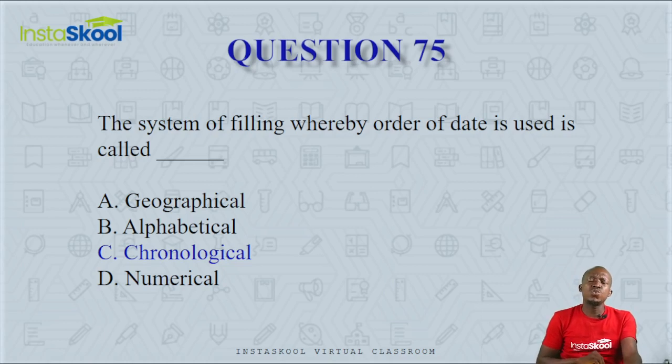But when you use chronological, it means you follow a pattern that follows each other, not necessarily alphabet or numbers or location. So long as it follows each other. So when dates follow each other, it is a chronological filing. So the correct answer here is option C, chronological.